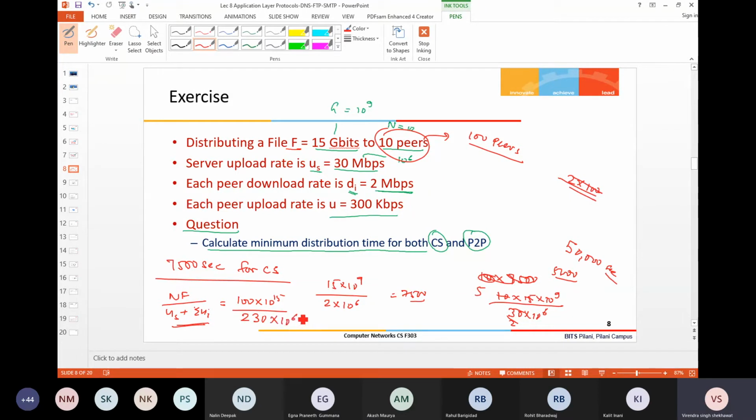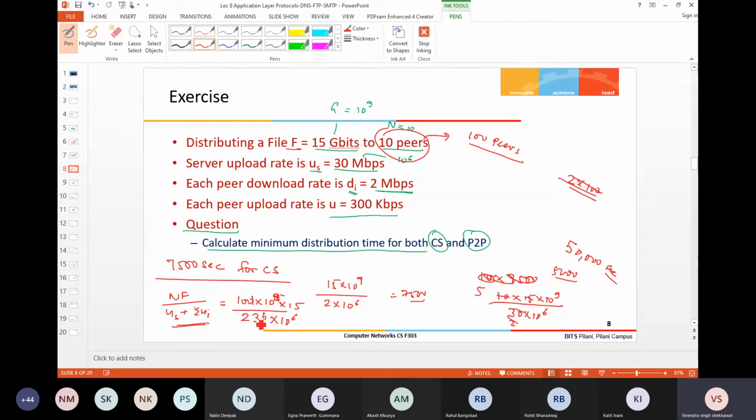Mbps means 10 power 6, and giga is 10 power 9.